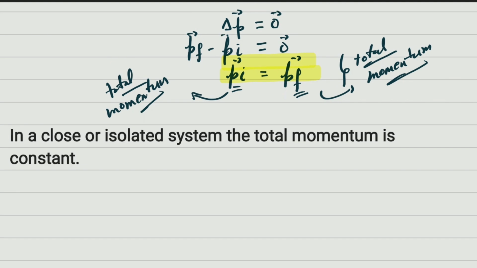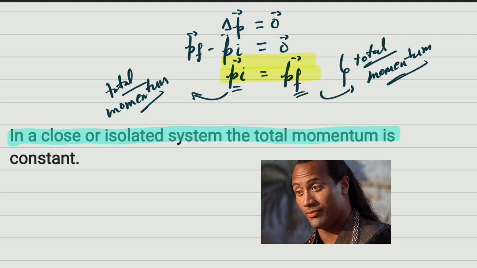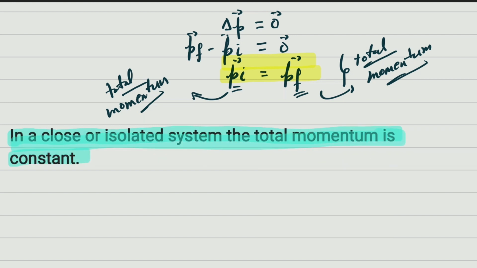So this law states that in a closed or isolated system, the total momentum is constant. It's very, very useful. We're going to use it a lot, but remember something very important here. The system must be closed. We cannot apply this law if the system is not closed. So this is something to have in mind.